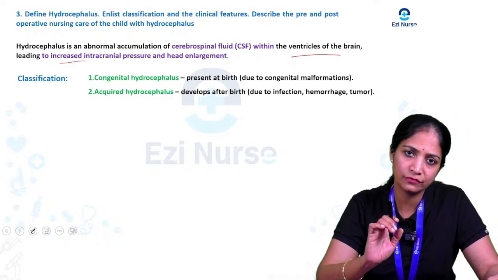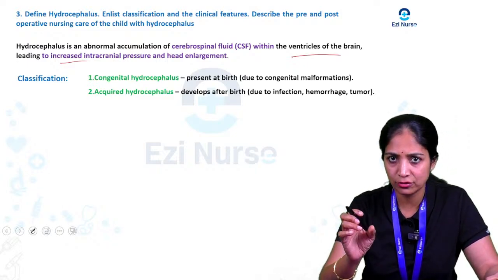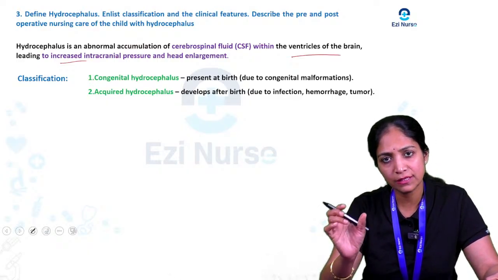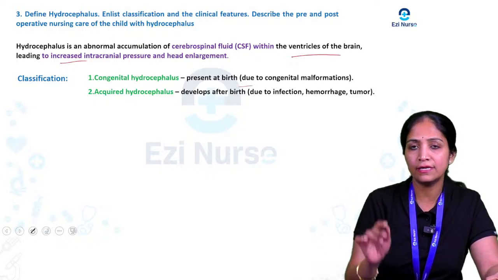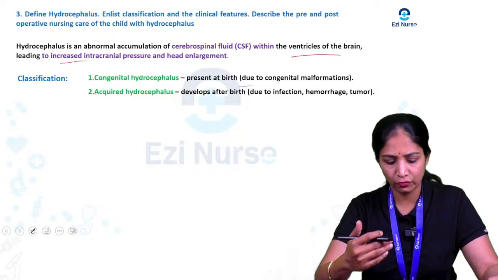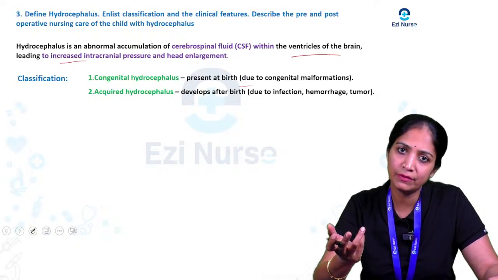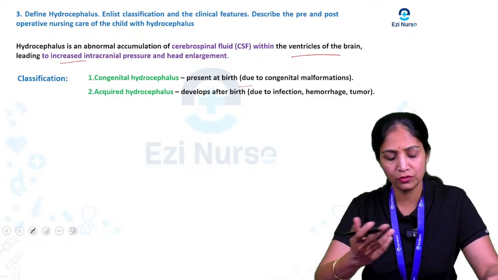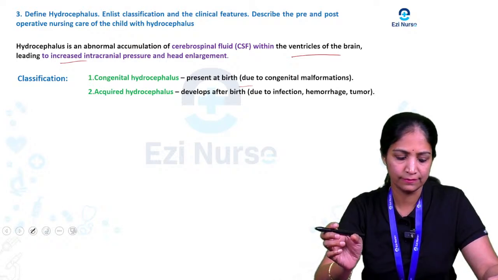Coming to the classification of hydrocephalus, usually we classify it as congenital hydrocephalus and acquired hydrocephalus. What do you mean by congenital hydrocephalus? It is present at birth itself, because of congenital malformation. Then acquired hydrocephalus develops after the birth of the baby, maybe due to infection, hemorrhage, or a tumor. So these are the main factors for acquired hydrocephalus.